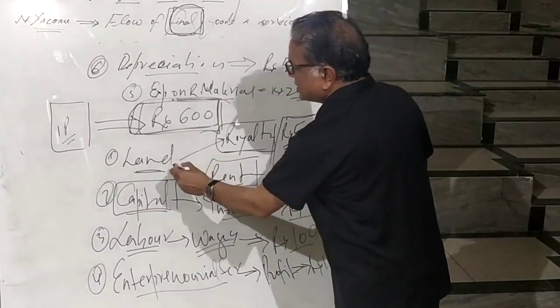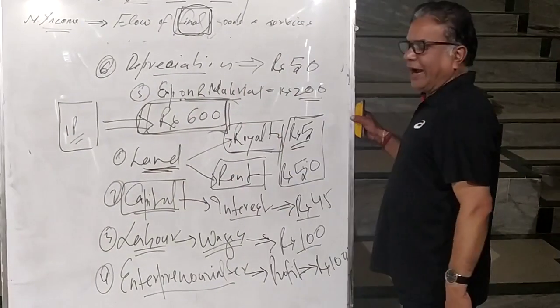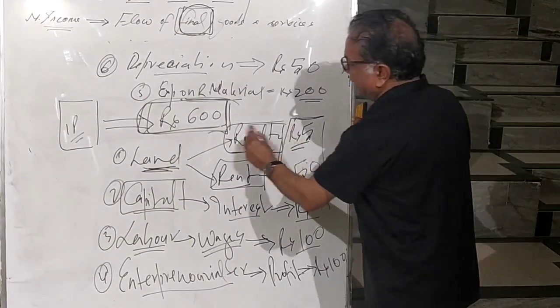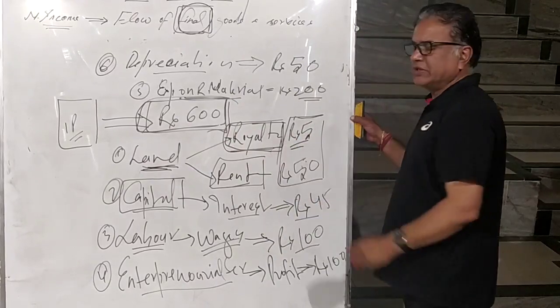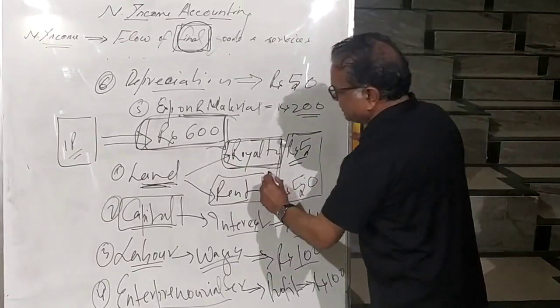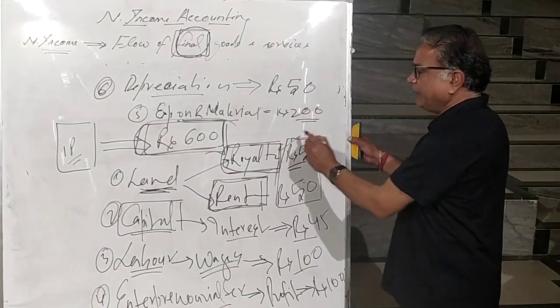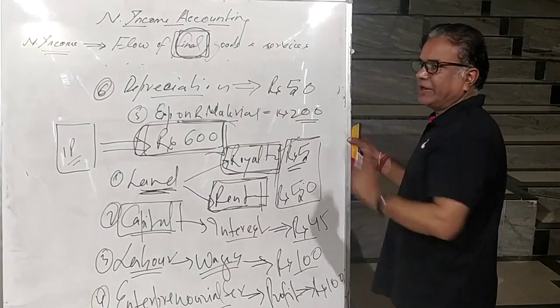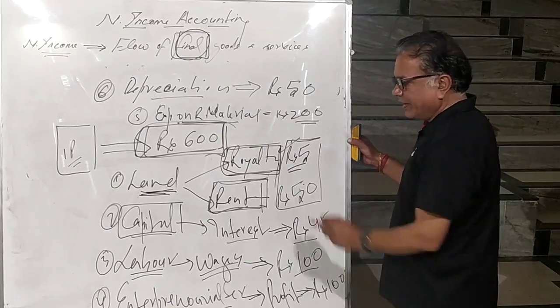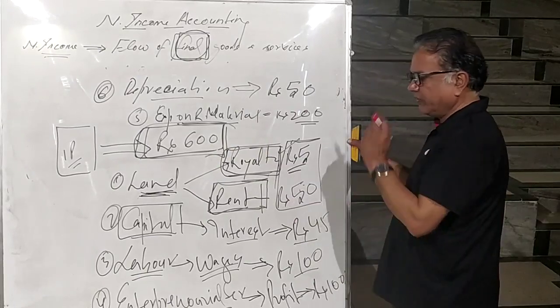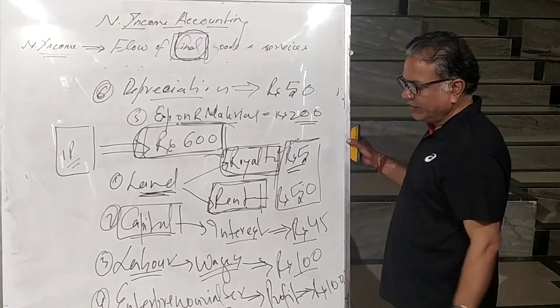First expenditure is incurred over the land. There are two types of expenditure: royalty, if you are using the minerals from the land, and second, rent, if you are using the land. Suppose royalty paid per packet by the firm is rupees 5. Rent paid on land use is rupees 50, that comes to 55.